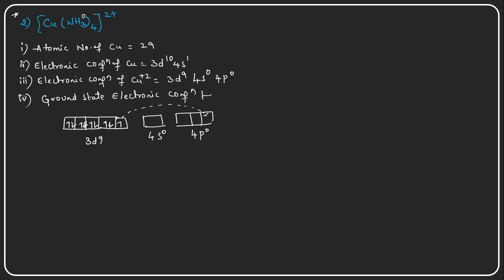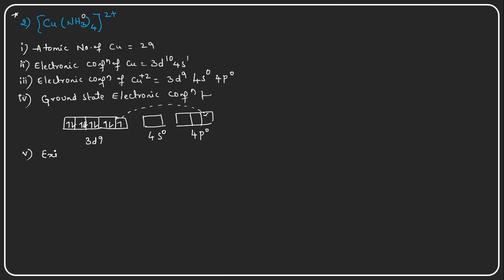The structure of this particular molecule is square planar. So how will it be? Because for square planar it should be dsp2 hybridization, right? And this single electron is jumping into the 4p orbital. Then we get the excited state electronic configuration.